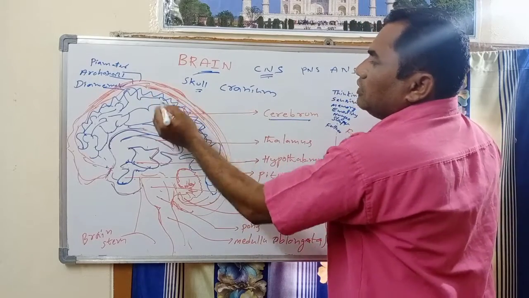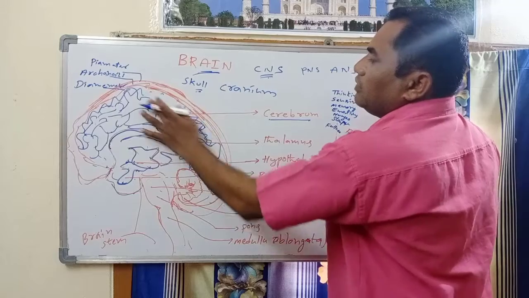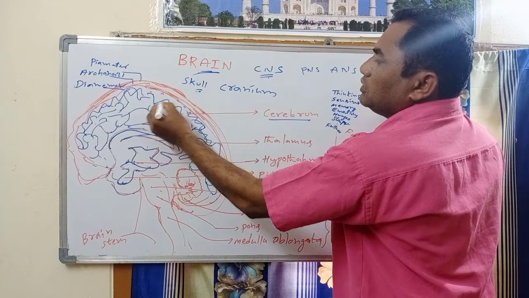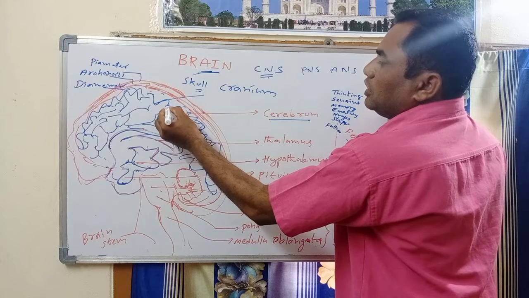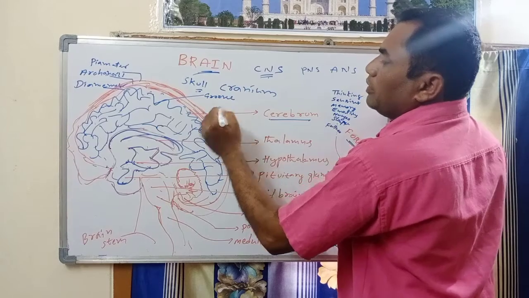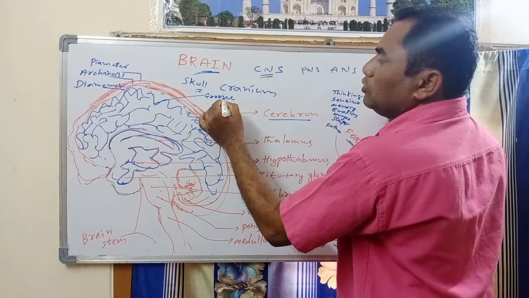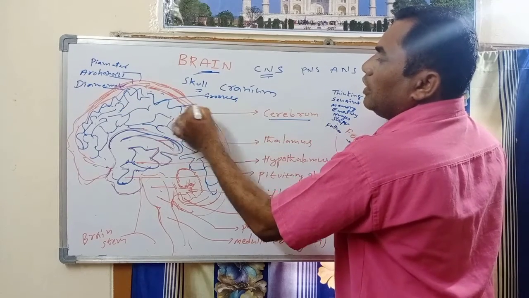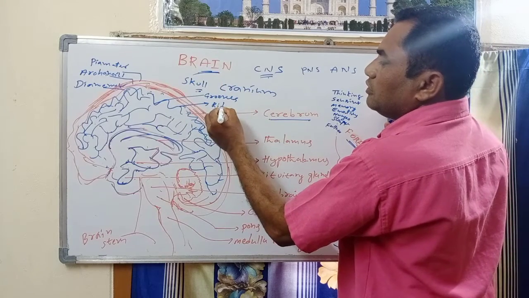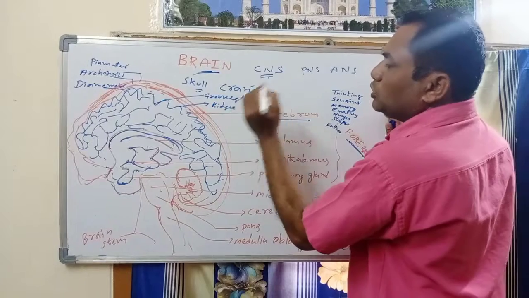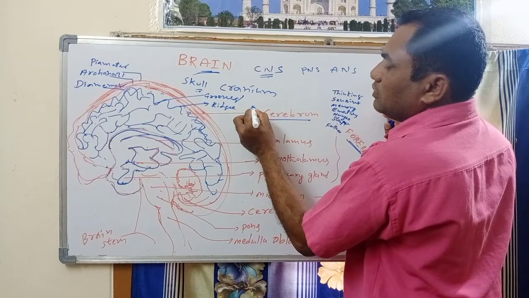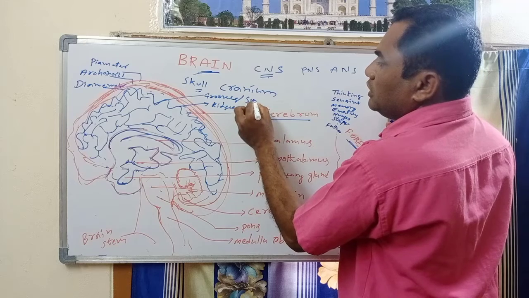Now let us take it in this manner. These are the furrows, the grooves. The down parts are called grooves, and the swollen or upper parts are called ridges. Grooves are also called sulci.